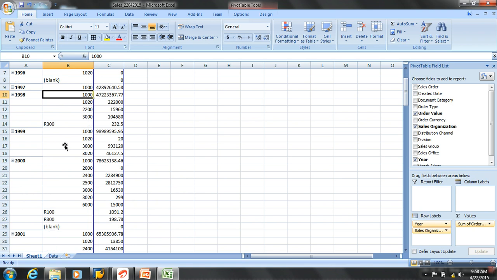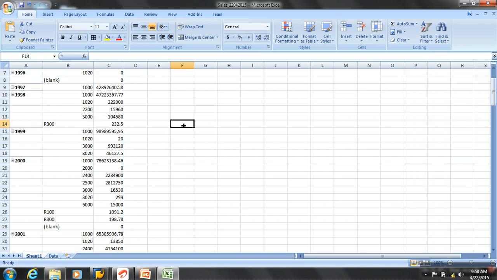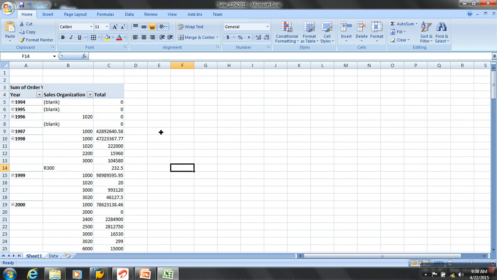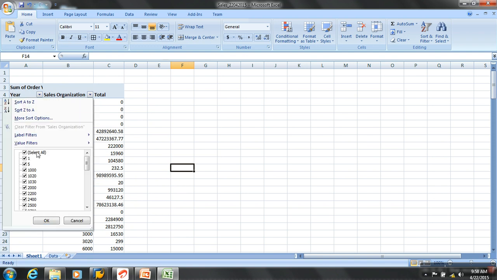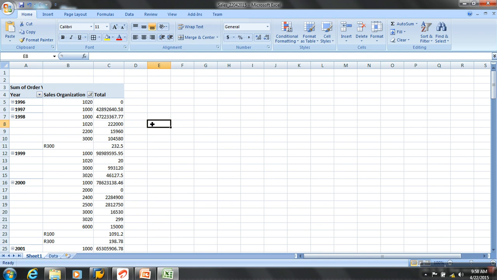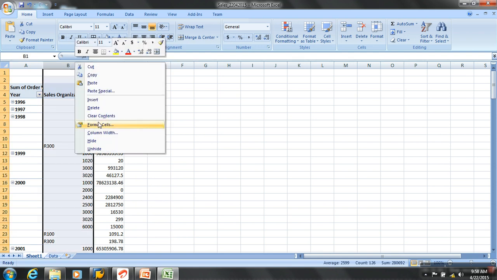Now you get this for all. So now do you get this output now? Again it says don't show me the blanks. So then you can do formatting of this cell.